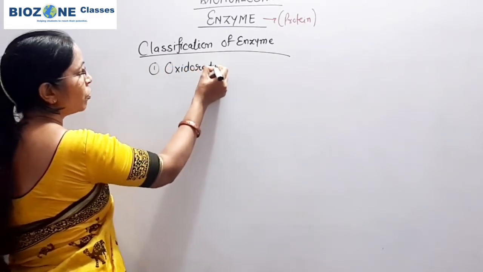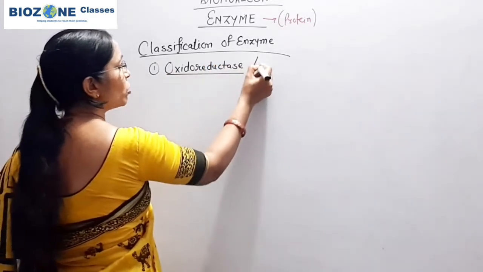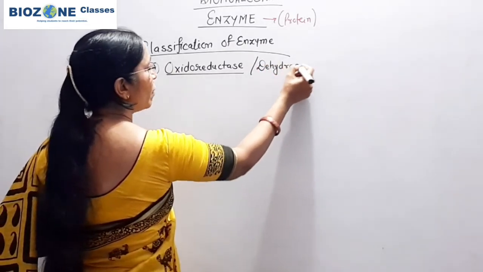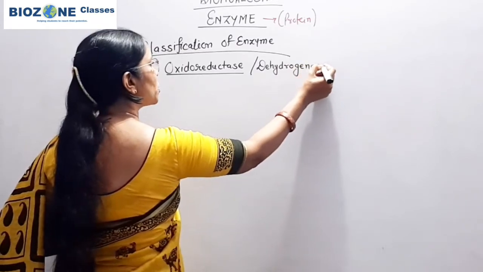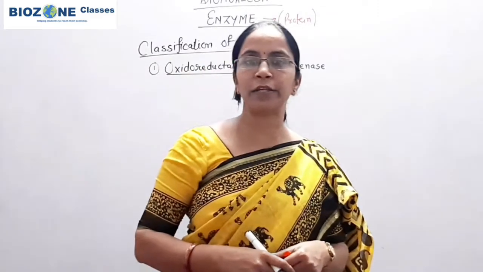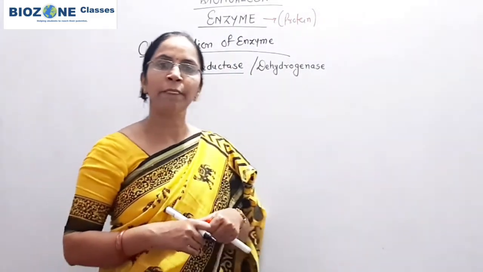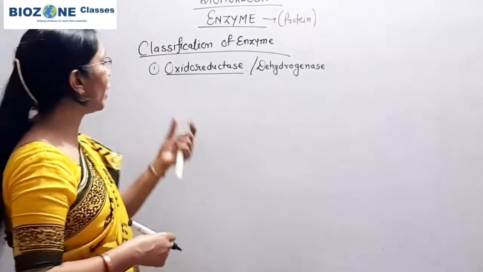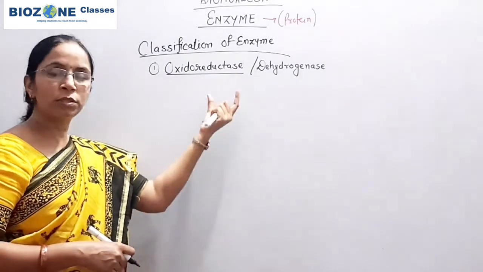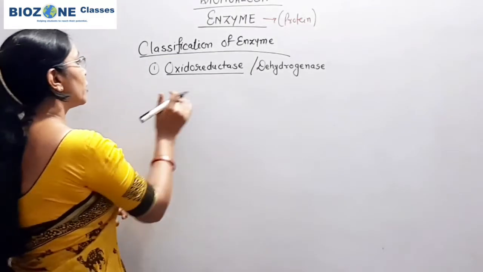oxidoreductase. Oxidoreductase is also called dehydrogenase. The enzymes responsible for oxidation as well as reduction reactions are placed under this category, and commonly they are called oxidoreductase enzymes. Oxidases and reductases, two kinds of enzymes, are included under this category.